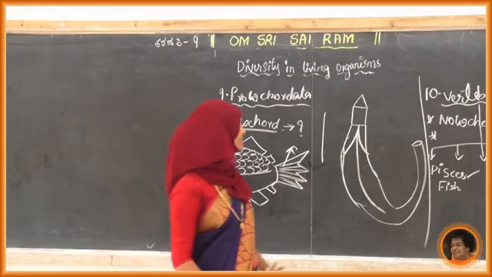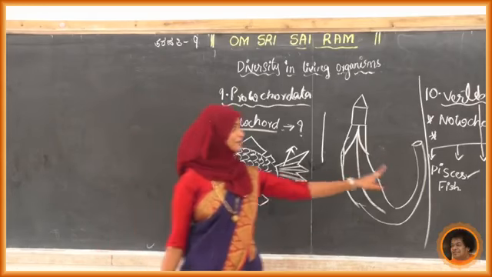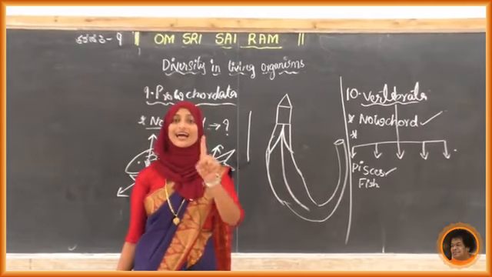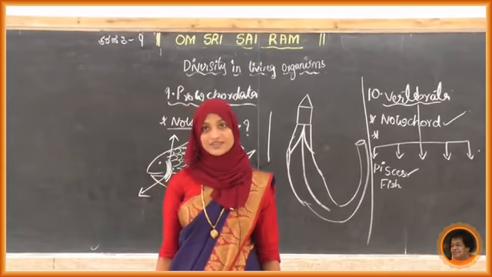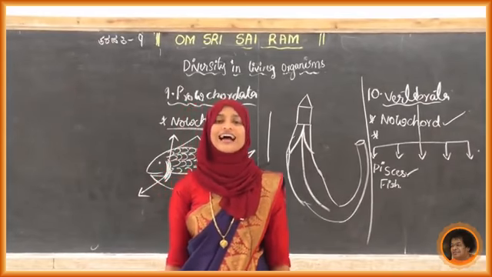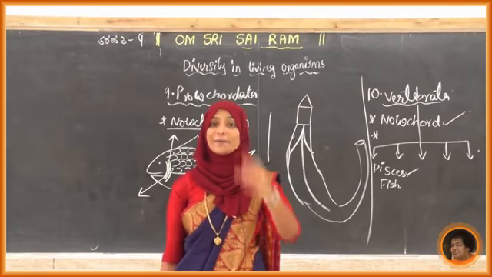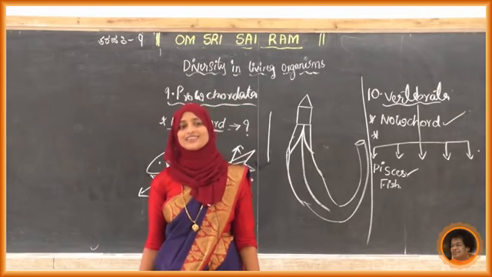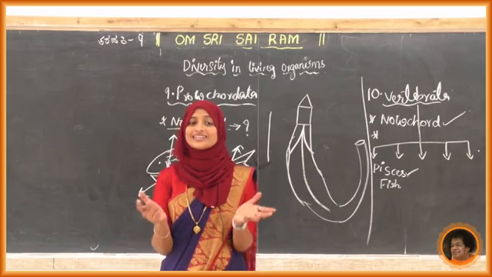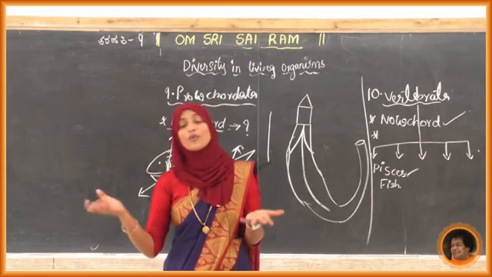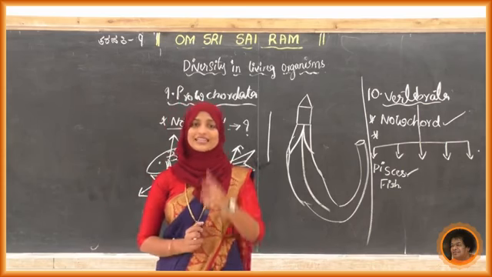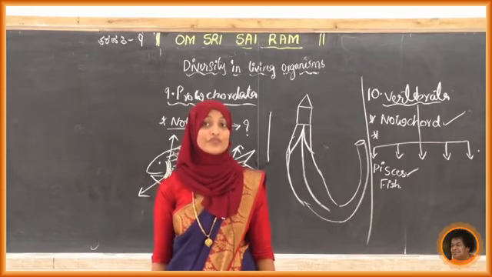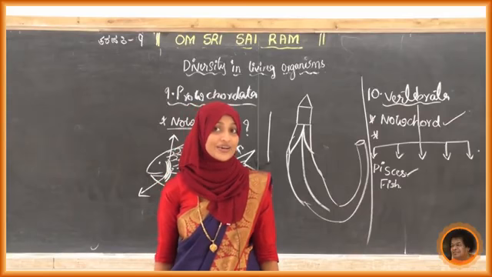So we have completed pisces. Next we will move to the next one, that is the amphibia. Yes, second one, it is amphibia. What is the meaning of this? Amphibia means what? What does it indicate? Amphibia means nothing but it can survive in both water and land. So that is why we are calling those organisms amphibia. Can you give an example?